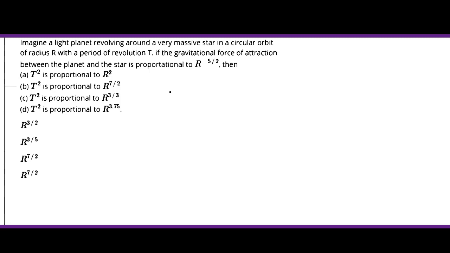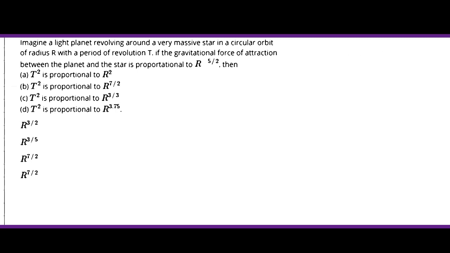Hello, here's the question. Imagine a light planet revolving around a very massive star in a circular orbit of radius r with a period of revolution T. If the gravitational force of attraction between the planet and the star is proportional to r to the power of minus 5 by 2, then which of the following options will be correct? The options are in proportion with the relationship between T and r.